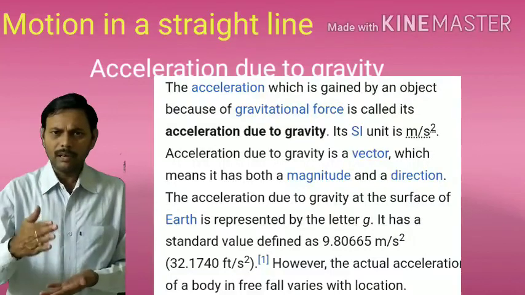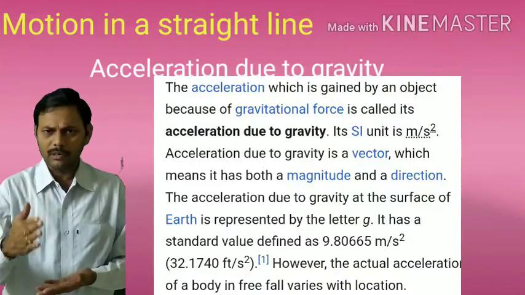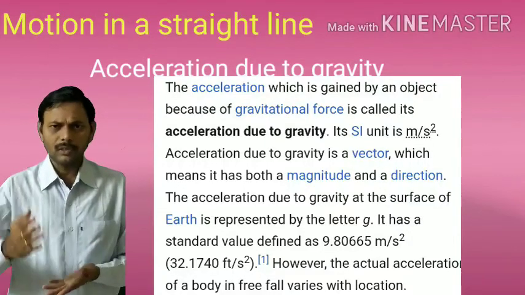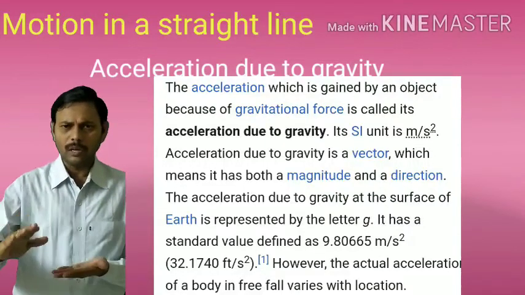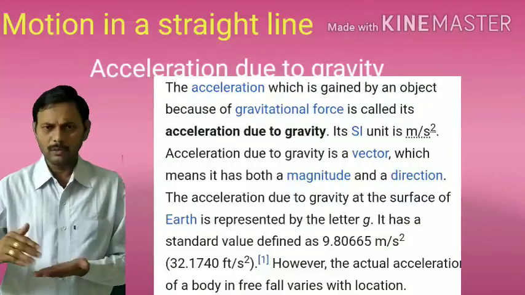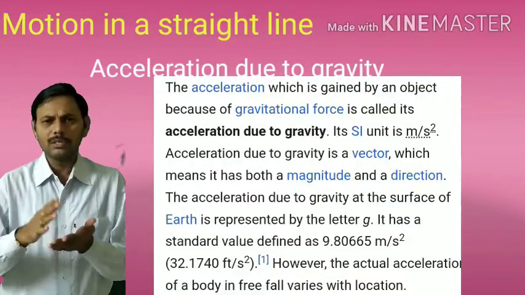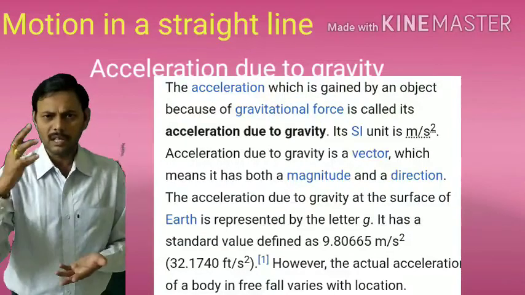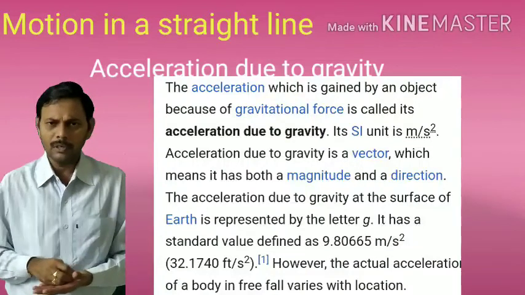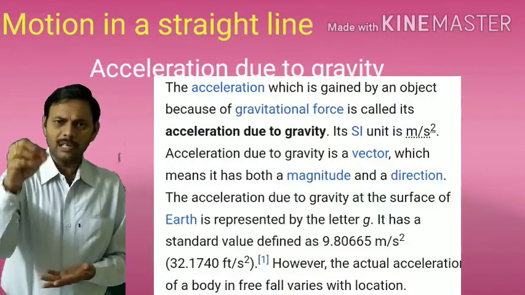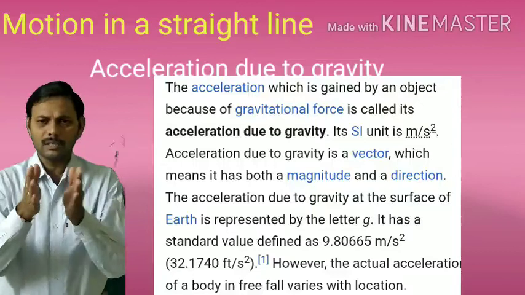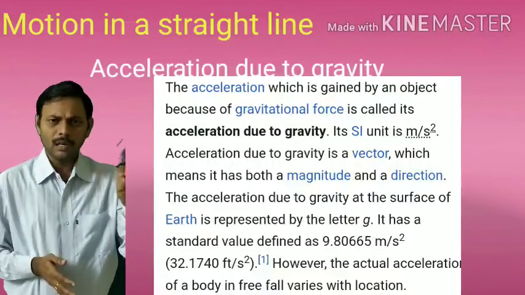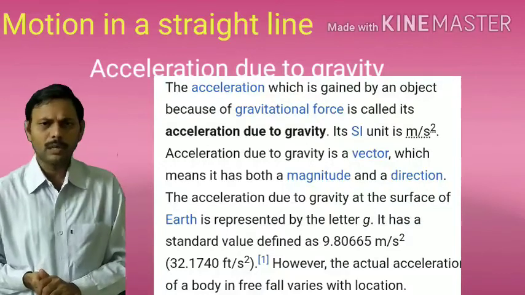Its value, the small g value, may change from place to place on the surface of Earth, as well as from one planet to another planet. From Earth to Moon, Moon to Mars, the g value changes. The change in g value will be discussed in the gravitation chapter. Later, in the gravitation chapter, we discuss the factors affecting acceleration due to gravity. Regarding this chapter, at a given place, we assume g is constant. Let it be 9.8 meters per second square.